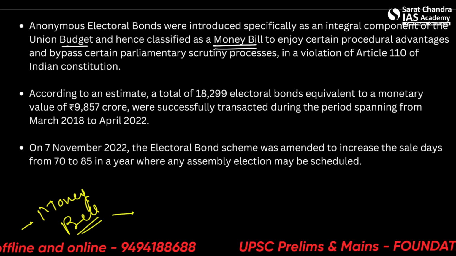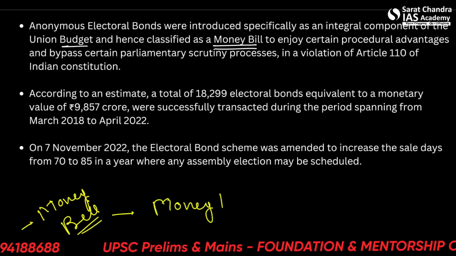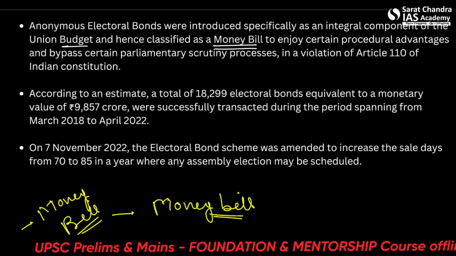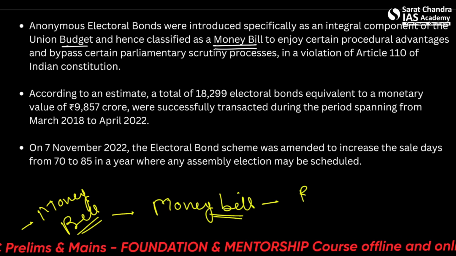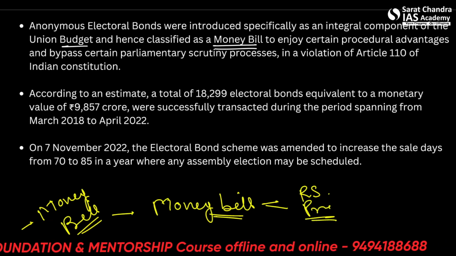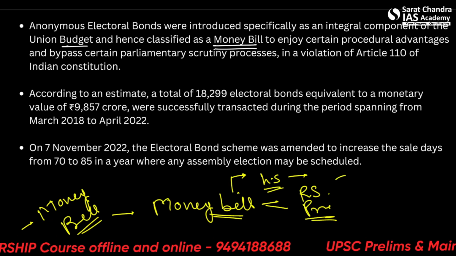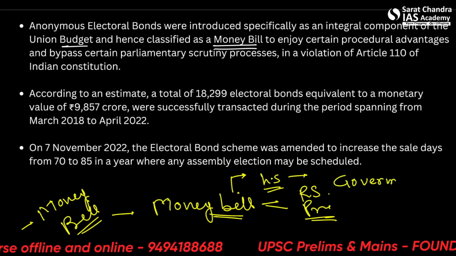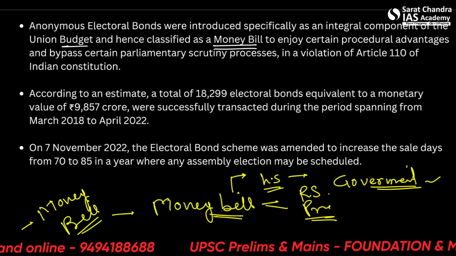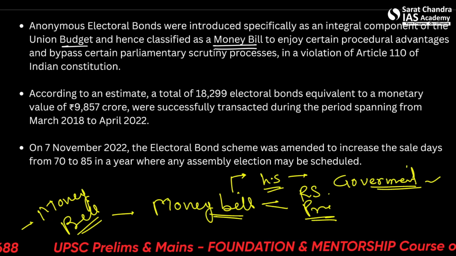What advantages are conferred to a money bill? What say does Rajya Sabha have on a money bill, or the president, and how is it advantageous towards the Lok Sabha or the government? Who can agree or disagree, or what changes can be made to a money bill?